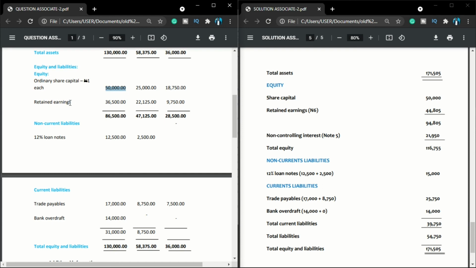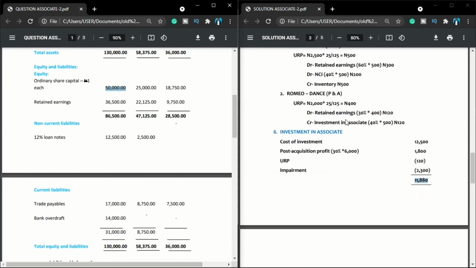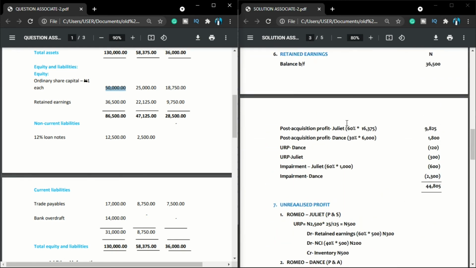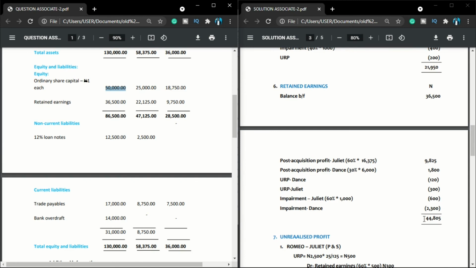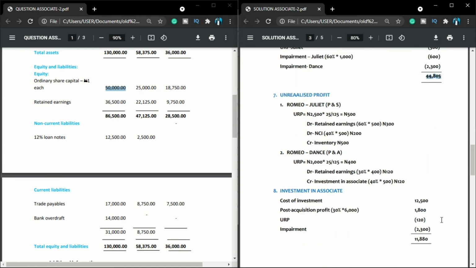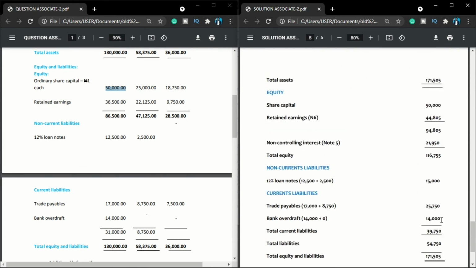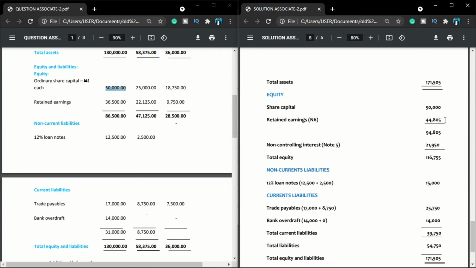Add retained earnings. Don't make the mistake of putting 36.5. Don't forget, this retained earnings is in line with note 6 in this question. Let us go back to our note 6. What is our retained earnings? You can see my retained earnings is 44,805. So I will come here, add retained earnings, 44,805, giving me 94,805. Add non-controlling interest.